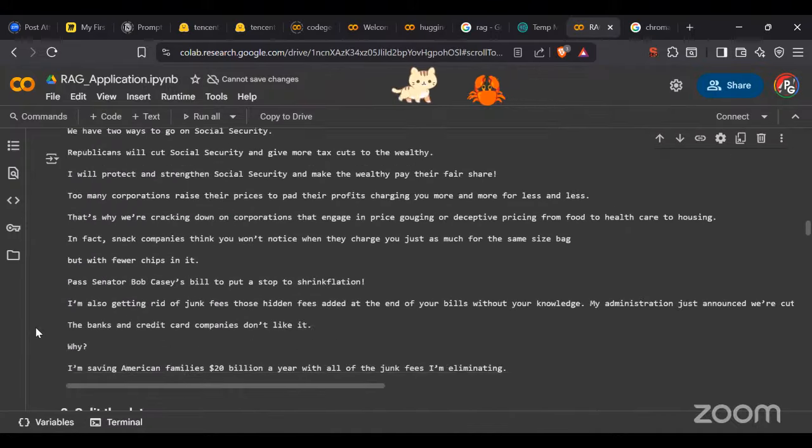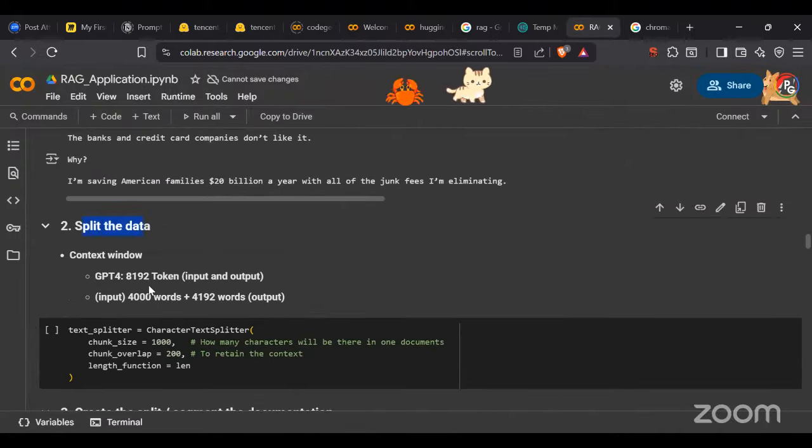Now if we go ahead, we are going to split the data into the context window, where GPT-4 is going to have around 8192 tokens as input and output, both included together. So this is our context window. So if input is 4000, we will be getting 4192 for our output here.